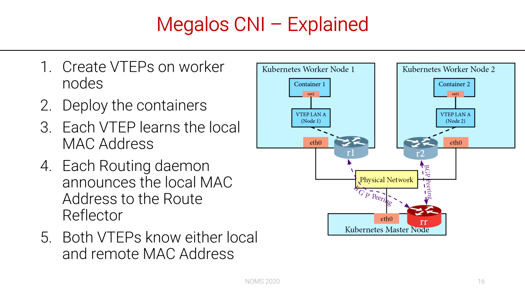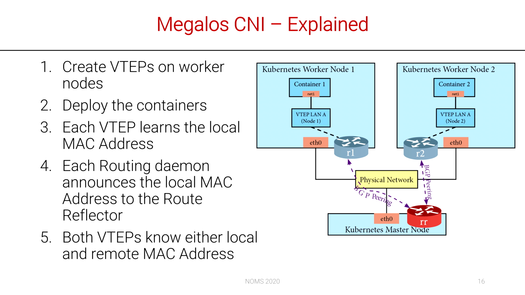So let's take a simple network scenario with two VNFs connected by a virtual LAN. Imagine that we have a cluster with two worker nodes and each VNF is scheduled into a different worker node. When Megalos starts a network scenario, in order to make the networking part work, a VNI is generated and VTEPs associated to the VNI are created in the two worker nodes. Second, the containers are deployed and connected to the local VTEPs.